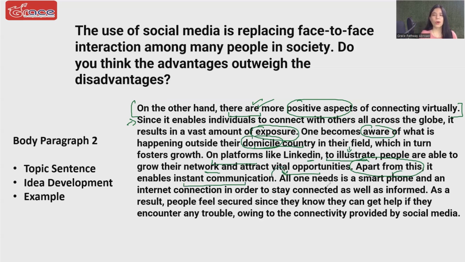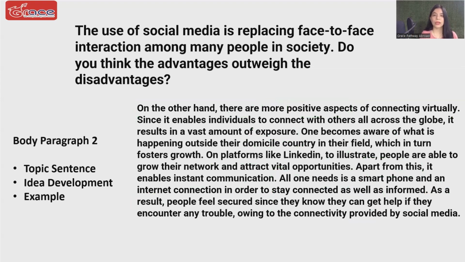And then I am explaining it. I'm saying all one needs is a smartphone and an internet connection in order to, this is another linker, in order to stay connected as well as informed. This is another linker. And then as a result, this is also a transition linker. As a result, people feel secured since works as a synonym of because. People feel secured since they know they can get help if they encounter any trouble owing to the connectivity provided by social media.